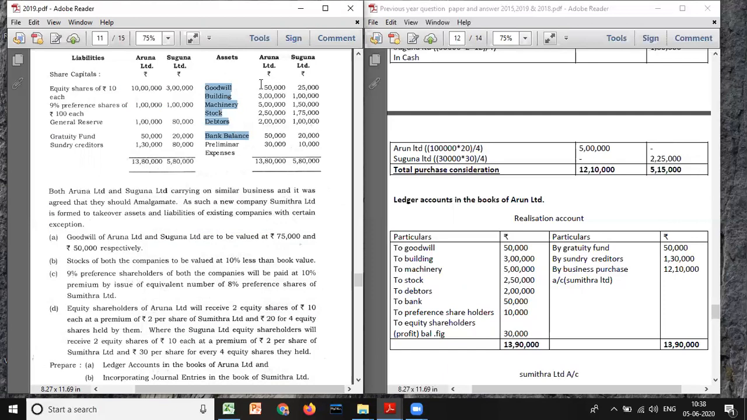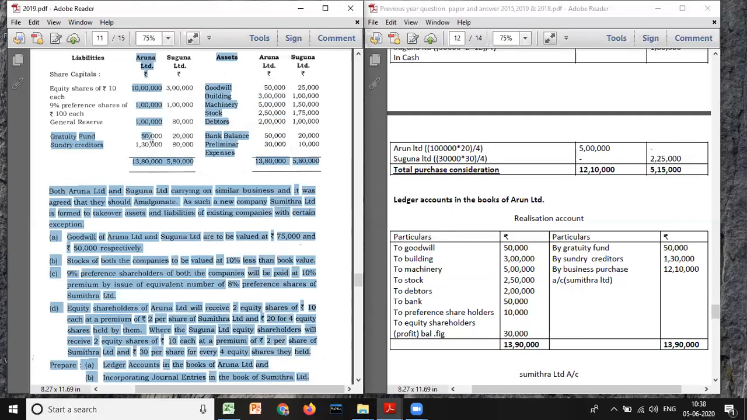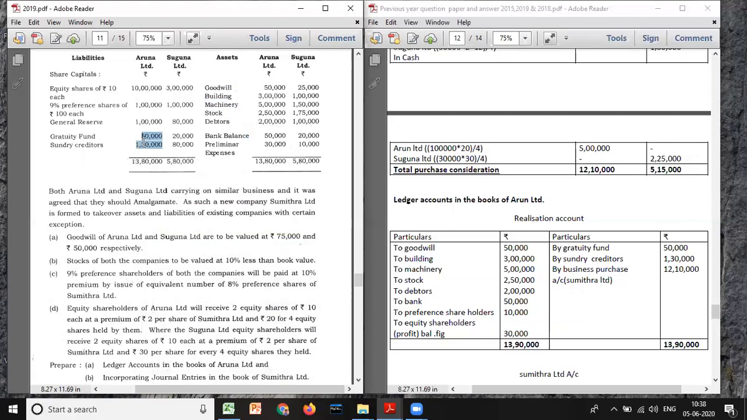You got 50,000, 3 lakh, 5 lakh, 2 lakh 50, 2 lakh, and 50,000. That is what we have written here. Okay. And next one, you have to take all liabilities. How many liabilities do we have? Gratuity account 50,000. Only Aruna, you have to look at only Aruna Limited. Okay. 50,000 and 1,30,000. And what is the PC amount paid to Aruna Limited? 1,10,000. Forget about Suguna now. We are not preparing Suguna. So 2,10,000 you have to write.